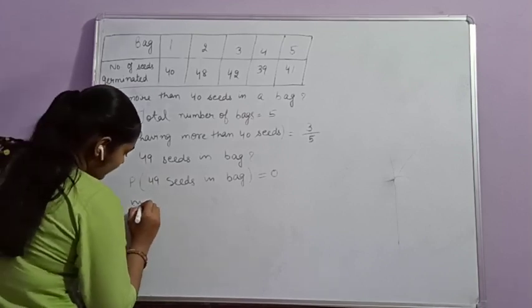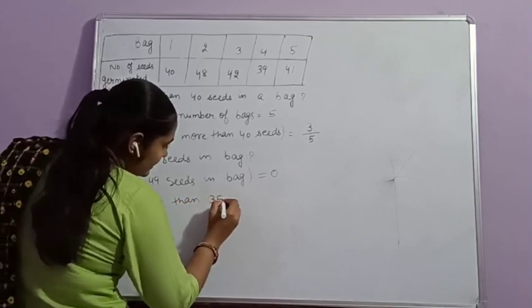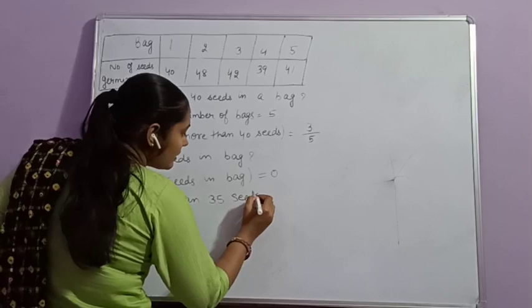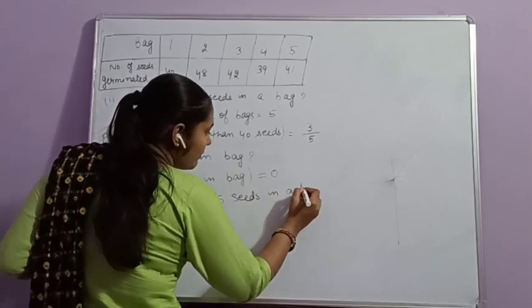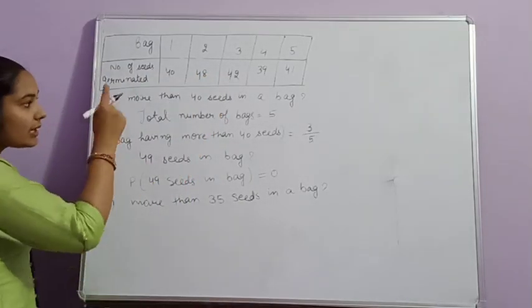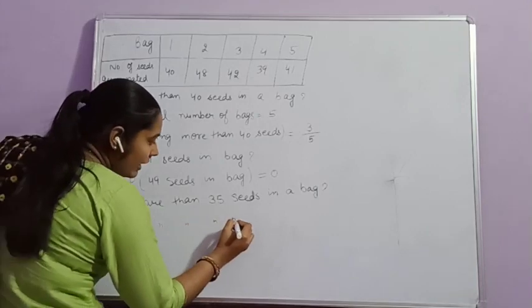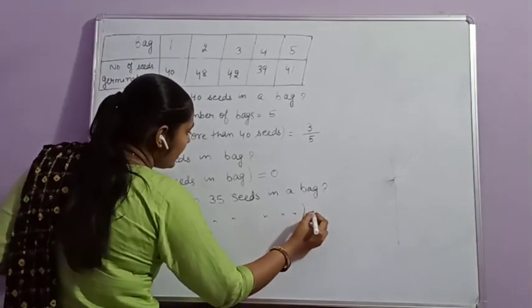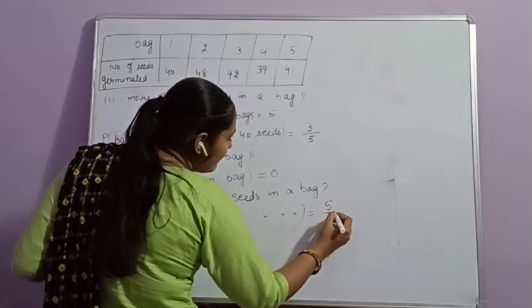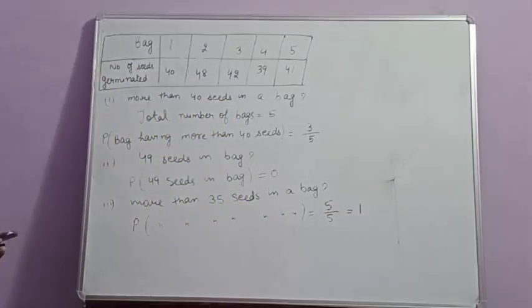In the third part we have to find out more than 35 seeds in a bag, and we know that all bags contain more than 35 seeds. So the probability for more than 35 seeds in a bag will be equal to 5 divided by 5, that is equal to 1, as all bags contain more than 35 seeds. Clear?